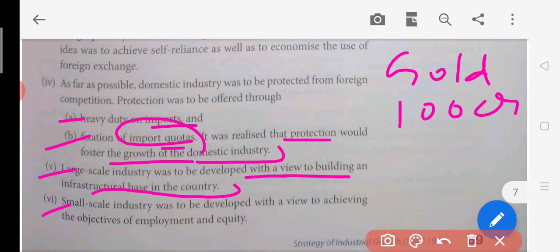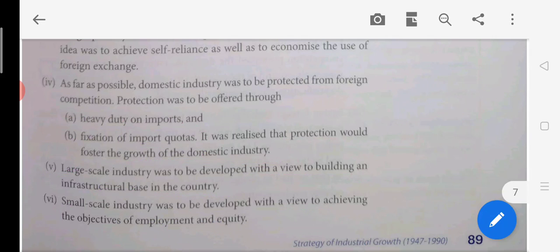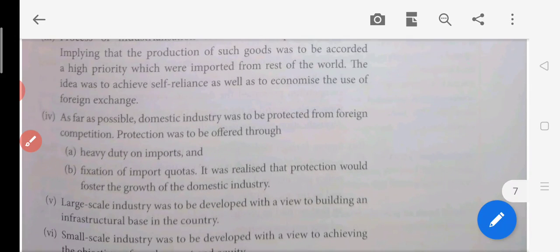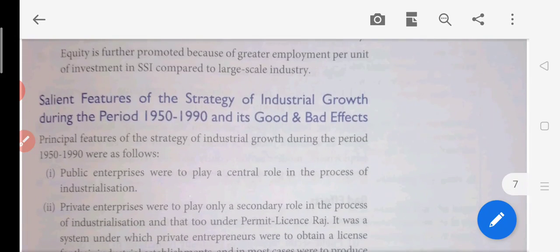Then the last: small scale industry was to be developed with a view to achieving the objectives of employment and equity. The last point is definitely based on small scale. There will be a lot of employment opportunity along with equity, meaning all the areas are going to develop. So this was your chapter four, a small one.